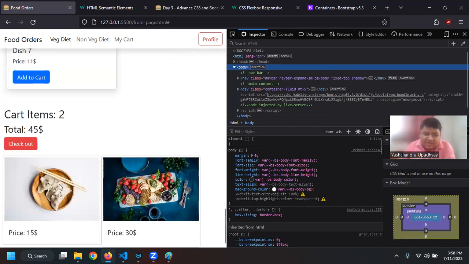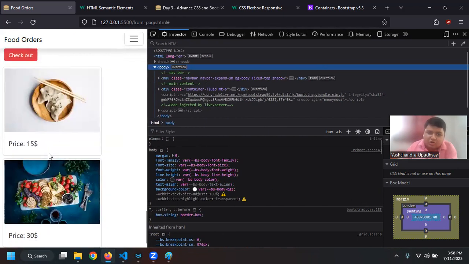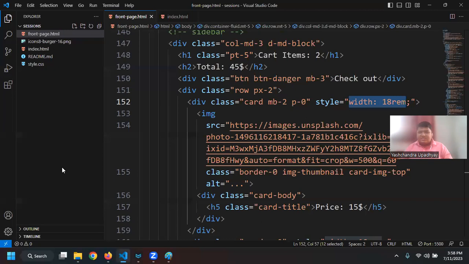Yeah, so that they are side by side when they are on the medium display. And again, when they are on a smaller display, I want to make sure that they are taking only one space.